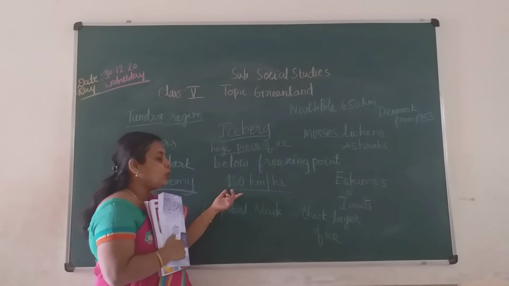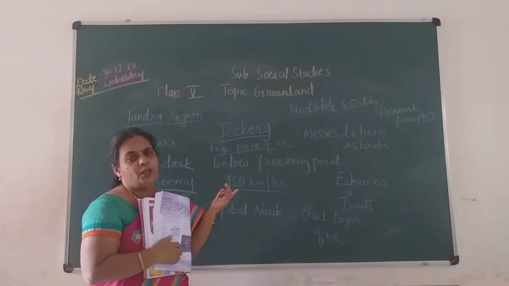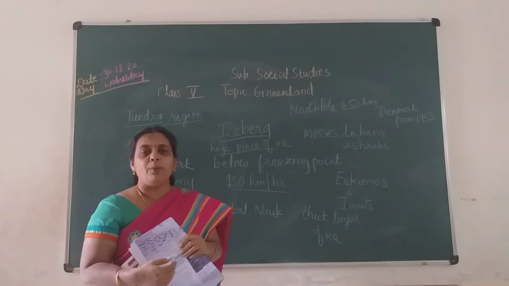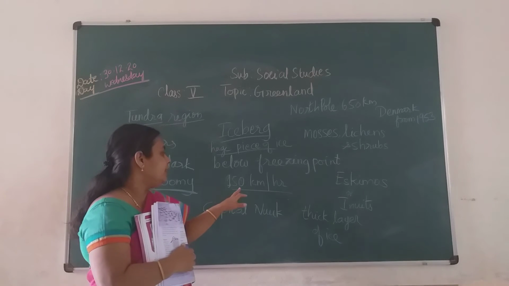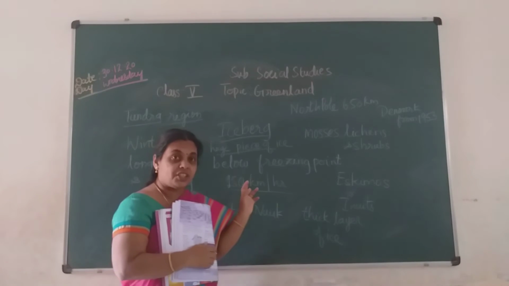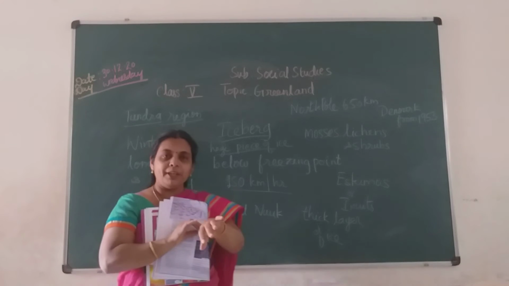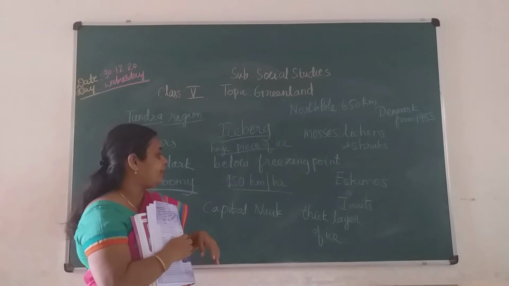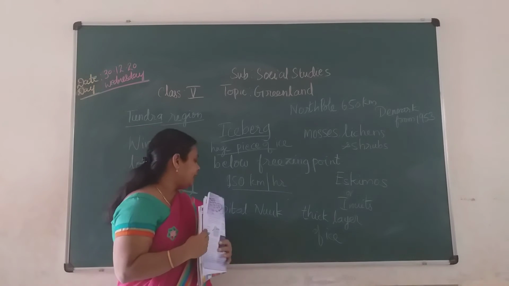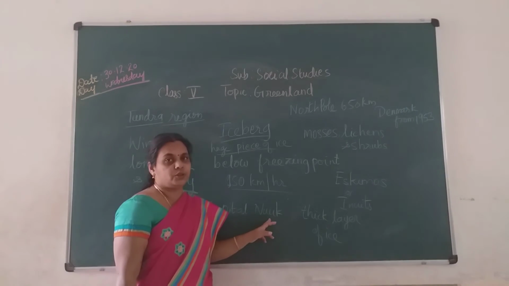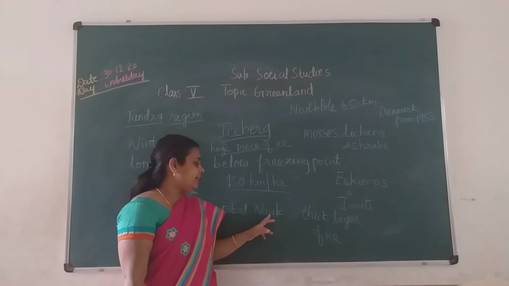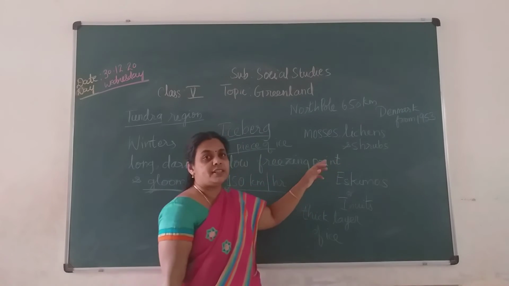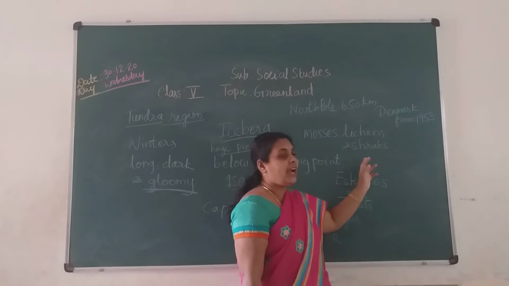Okay, and then mostly chill winds will be blowing over there, at a speed of 150 kilometers per hour, children. Okay, the wind speed will be that, that is chill wind. Okay, it will be coming and piercing, we will feel the chill winds. 150 kilometers per hour, children. Okay, and the capital of Greenland is Nuuk. And the vegetation we observe is mosses, lichens and shrubs.